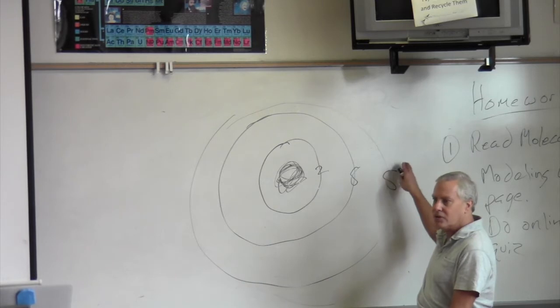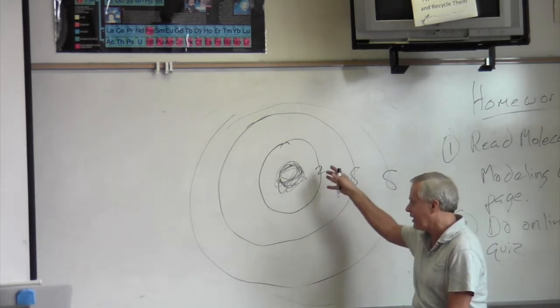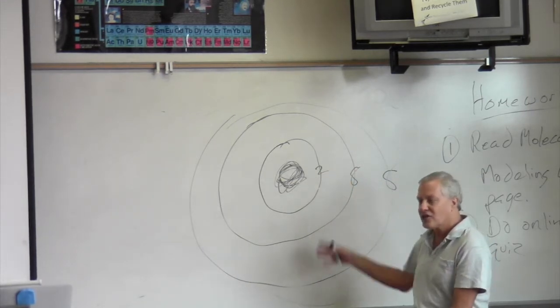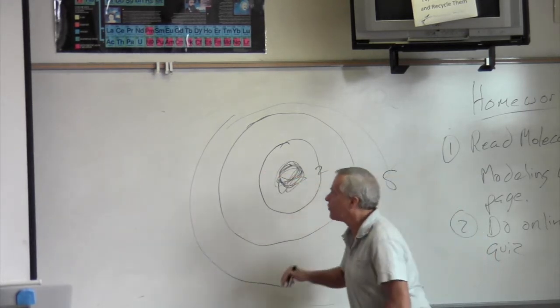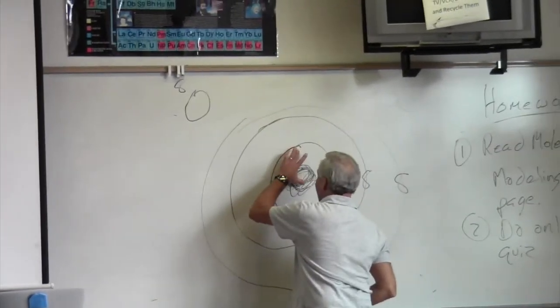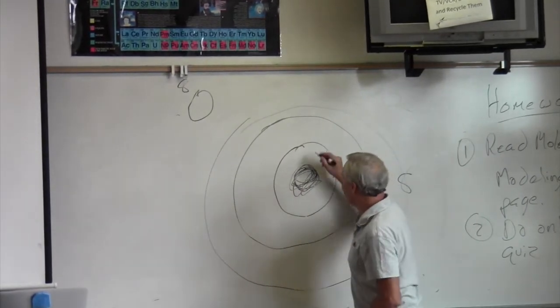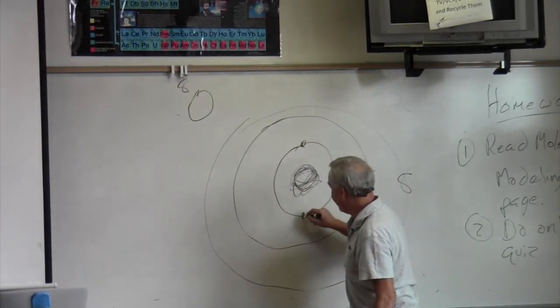When electrons get boosted to a higher energy level, that's basically what light is doing. Electrons like to be at a low energy level. They like to be here. So, these 8 electrons for oxygen 8 want to be here first. So let's put 2 of those 8 electrons on this orbit.